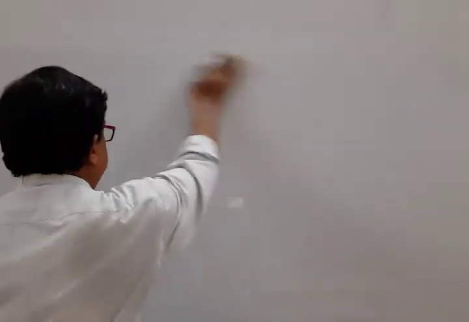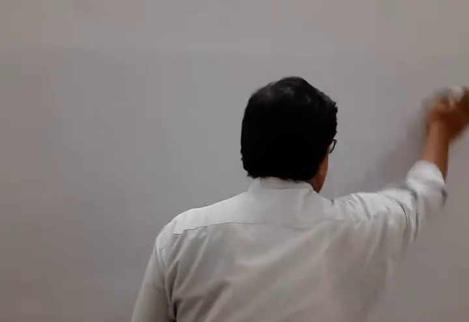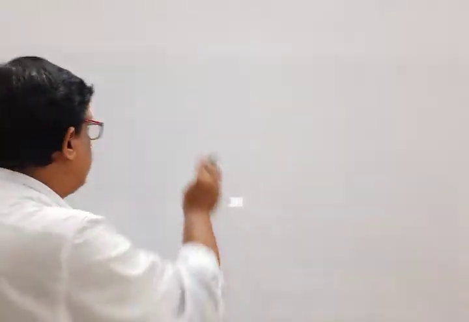Again, in this method, two to three sub methods are there. We discuss one by one. First one is also very, very important. That is a scientific name reaction, known as Wurtz reaction.